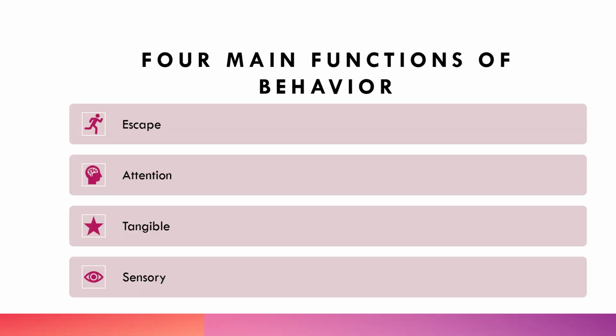In applied behavior analysis, all behavior serves a function. The function of behavior supplies the reinforcement. When we determine the function of the behavior, we can make better decisions about how to change the behavior. The four primary functions of behavior are escape, attention, tangible, and sensory.